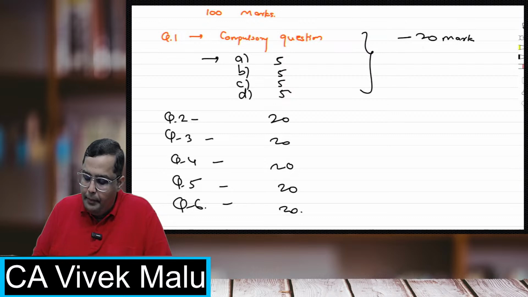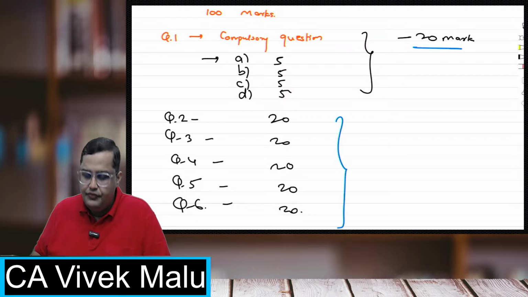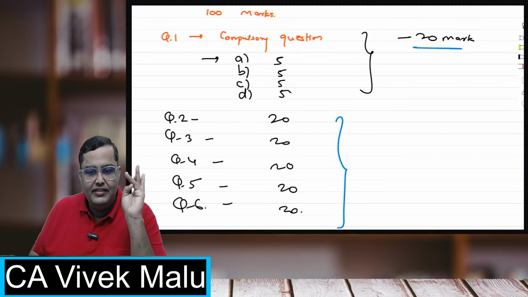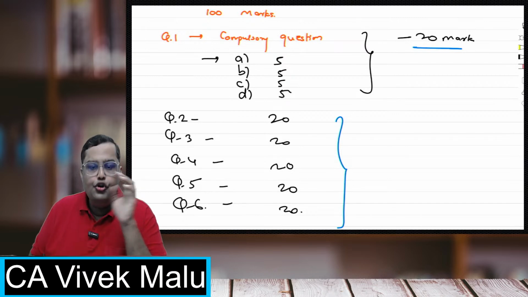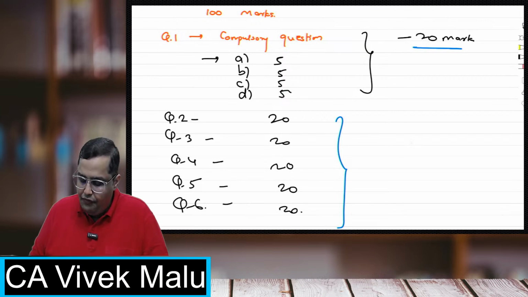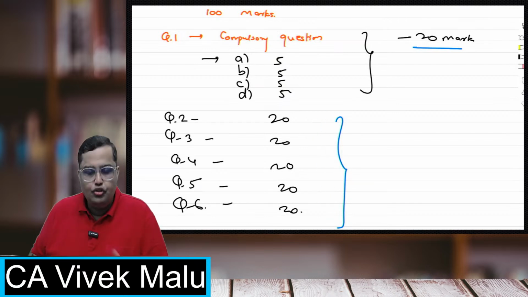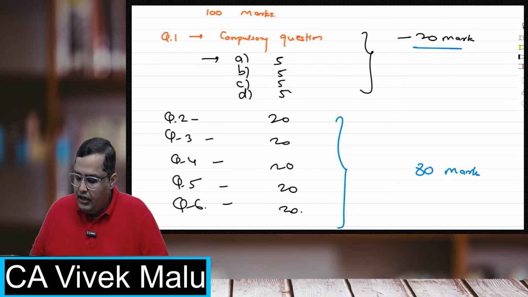Question number 1 is compulsory for 20 marks, and out of the remaining 5, questions 2 to 6, you have to attempt any 4. You don't have to attempt all 5. Let us say you choose 2, 3, 5 and 6 and ignore question number 4. Any 4 out of the 5 will fetch you 80 marks, and the total is 100 marks.